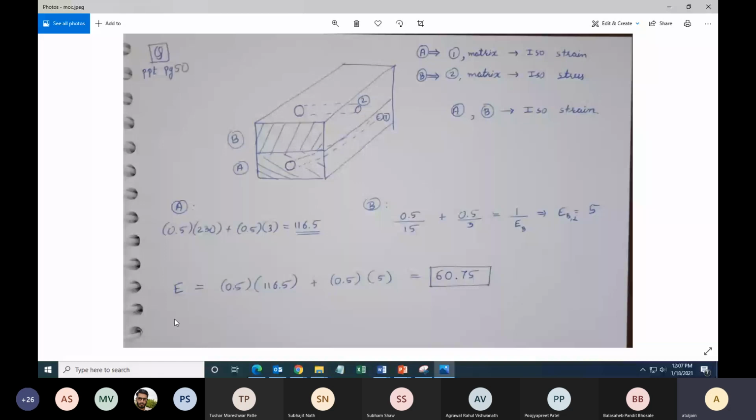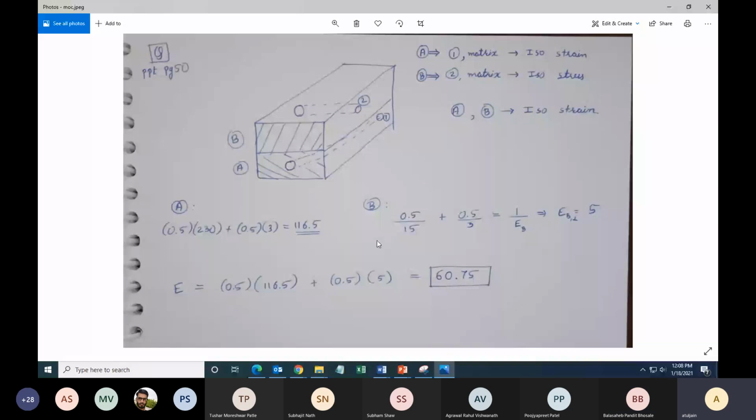E3 will be the inverse rule of mixtures of what? What will be the value of E3? What is the E3 of A? Each layer is named as layer A, layer B. What is the E3 of A? E2 is equal to E3.